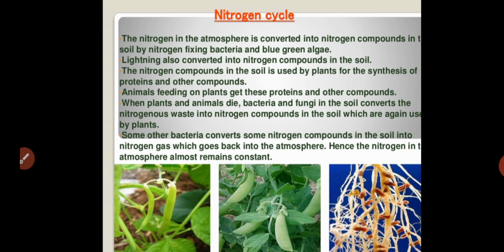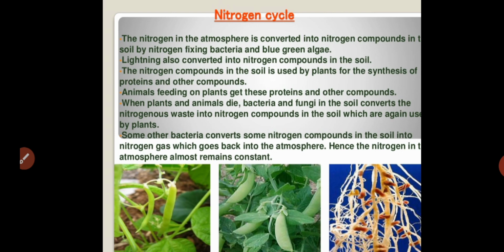The nitrogen compounds in the soil are used by plants for the synthesis of proteins and other compounds, as I explained. Animals feeding on plants get these proteins and other compounds. When plants and animals die, bacteria and fungi in the soil convert the nitrogenous waste into nitrogen compounds in the soil, which are again used by plants.